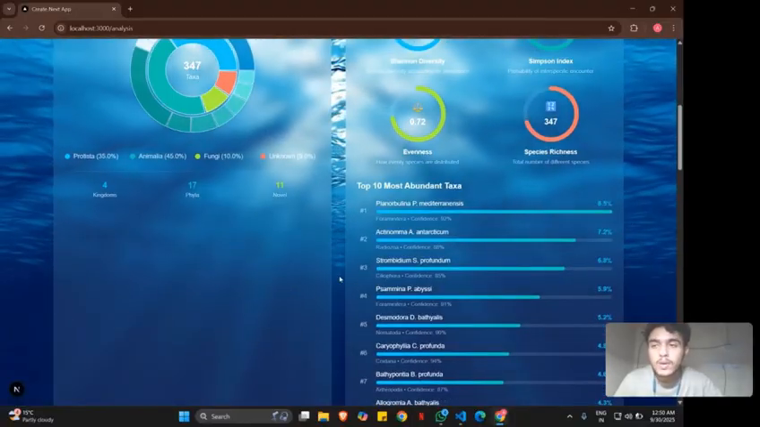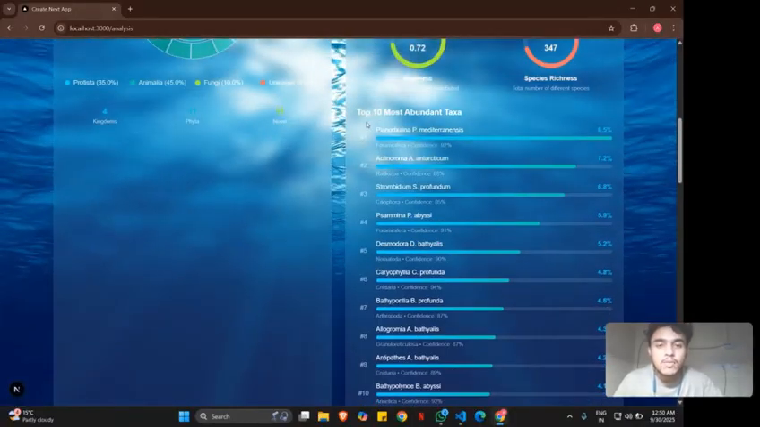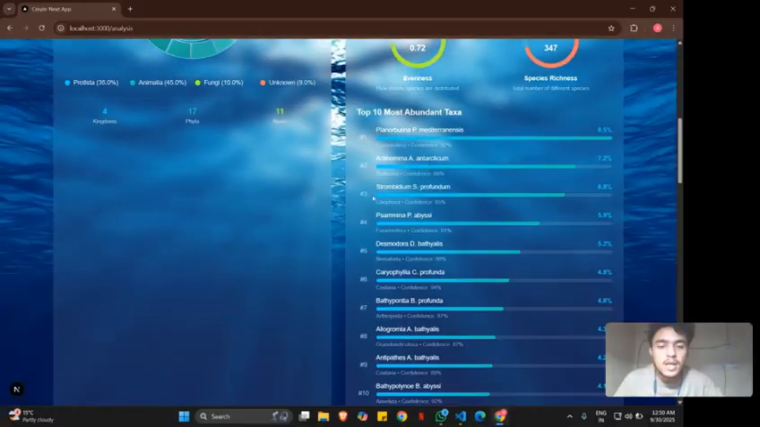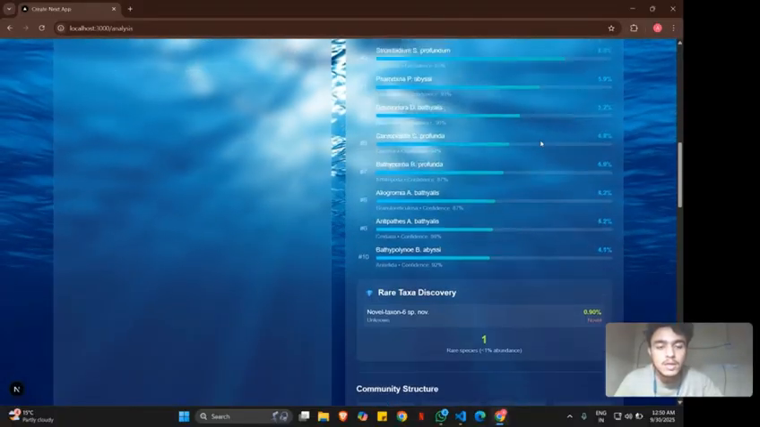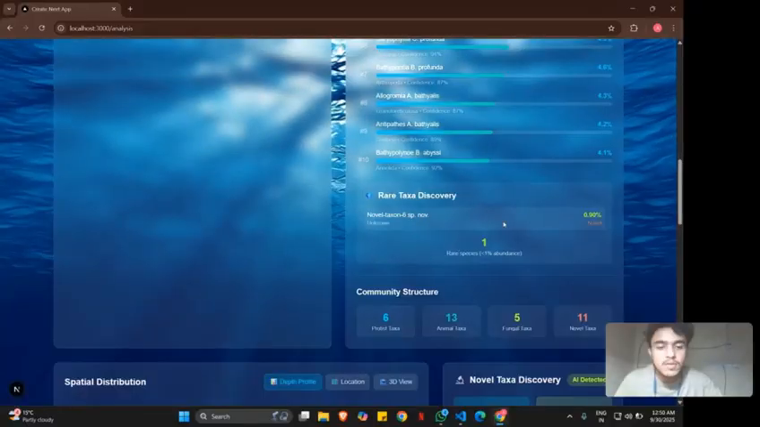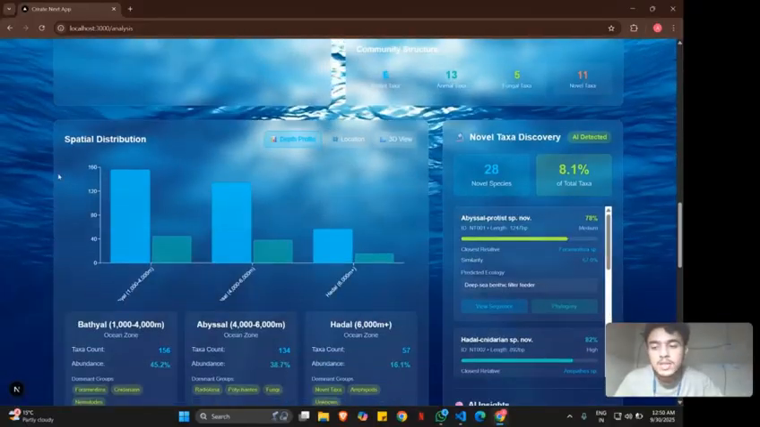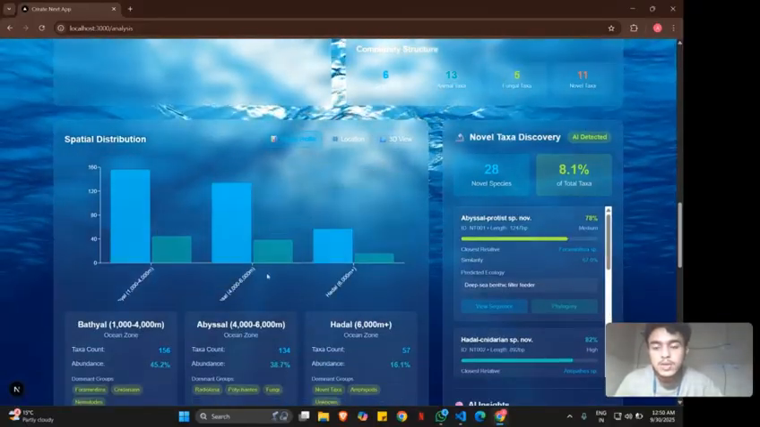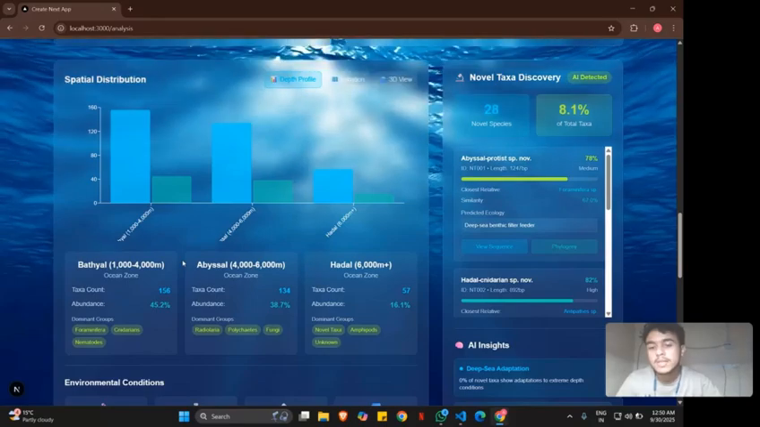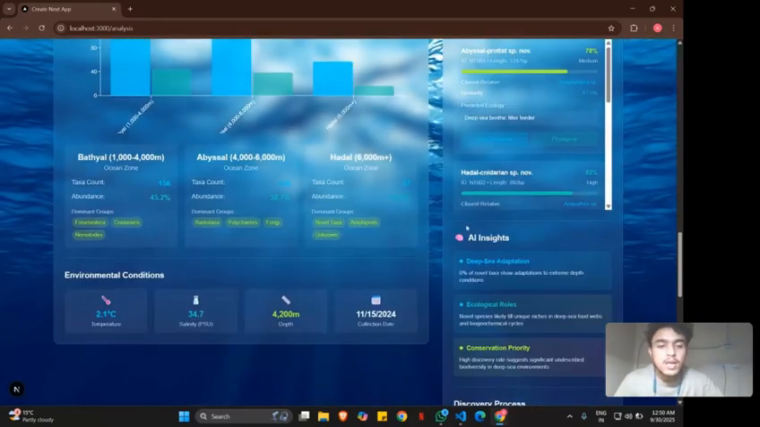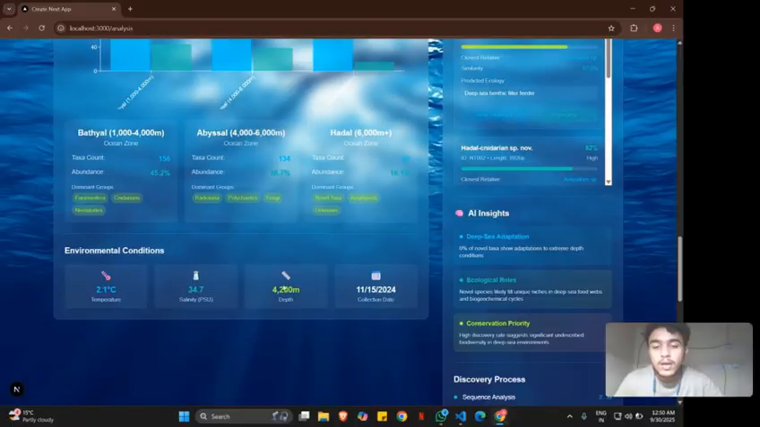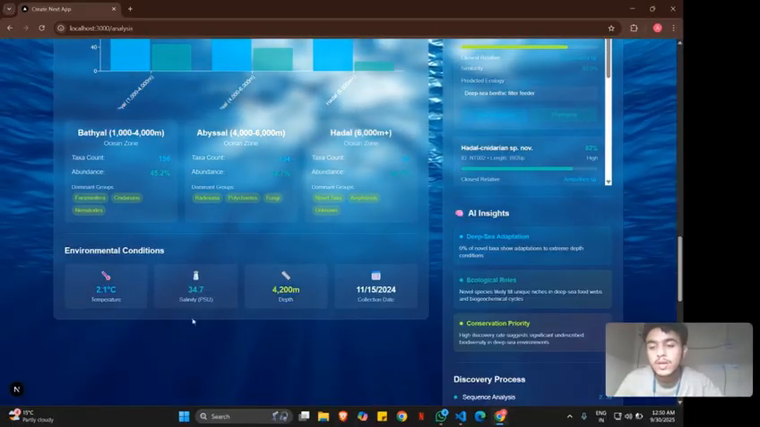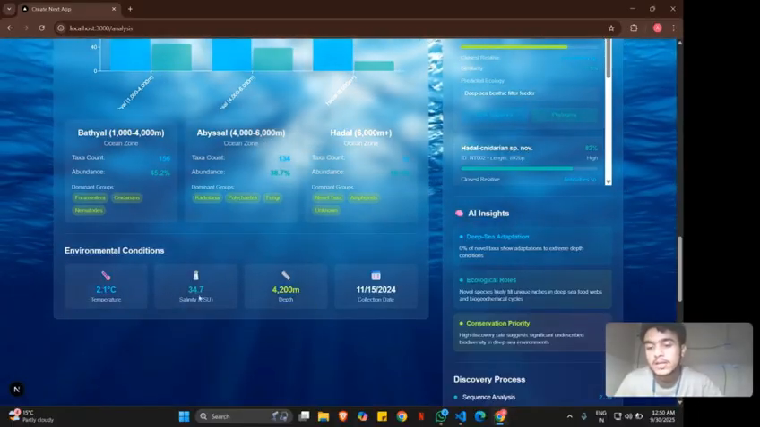We can see what has been detected from our FASTQ data set, and these are the 10 most abundant taxa here, the list of 10 most abundant taxa, even with the percentage mentioned. Now we have rare taxa discovery. You can see that these graphical representations also make it visually very pleasing. Here we can see AI insight, deep sea adaptation, ecological roles, conservation priority, and what depth we have analyzed at: 4,200 meters. What was the temperature? It was 2.1 degrees Celsius.